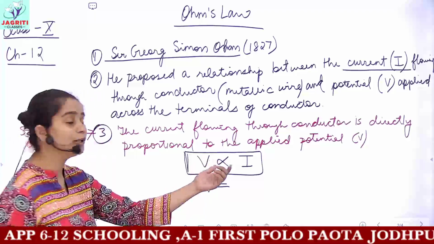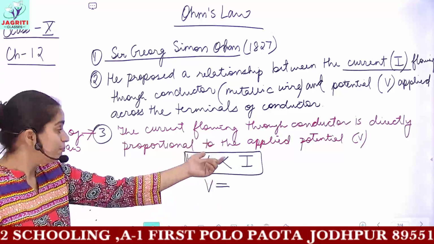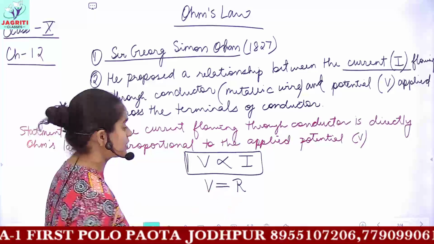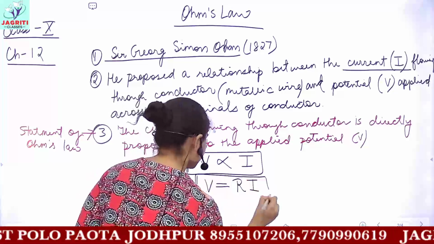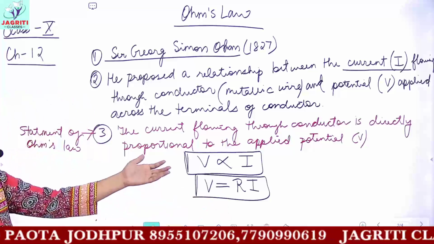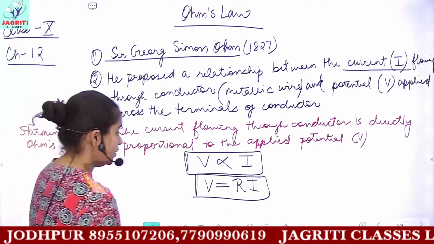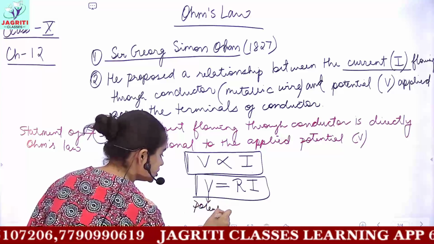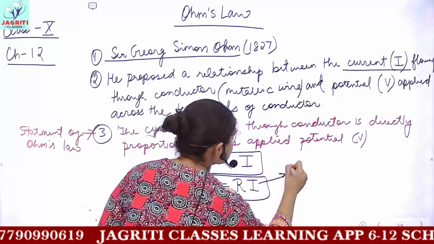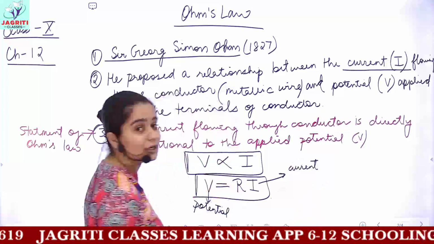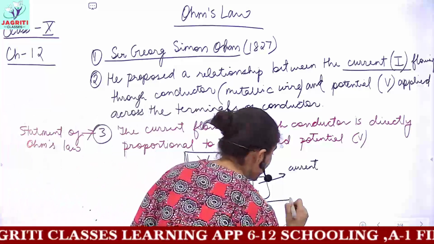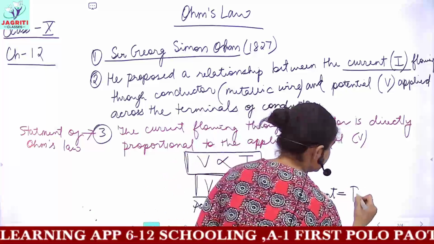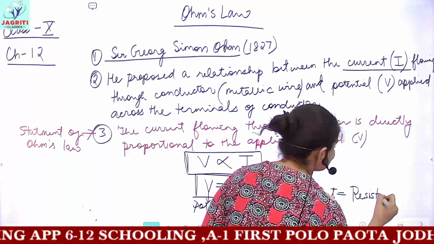So if I put an equal sign instead of the proportional sign, I would require a constant, and the constant which comes here is R. This is the true mathematical representation of Ohm's law: V equals R I. Here V is the applied potential, I is the current flowing through the conductor, and R is the constant, which is named resistance.